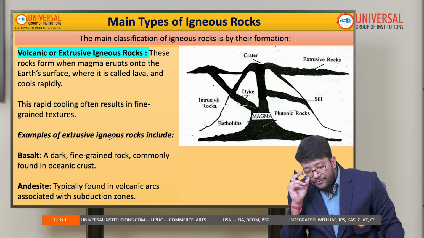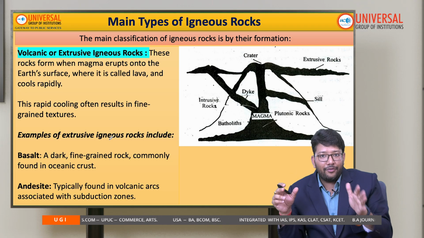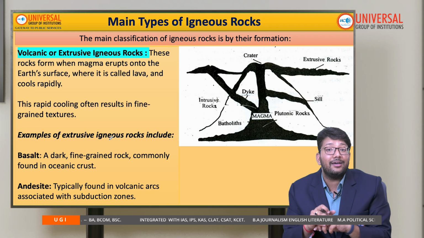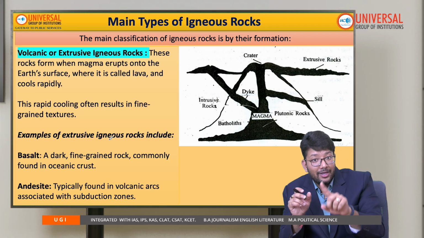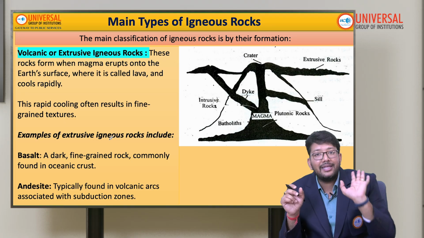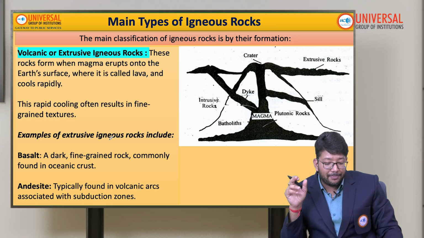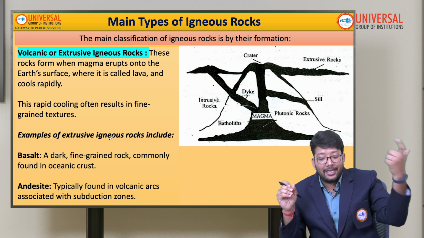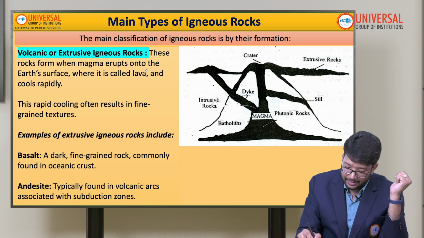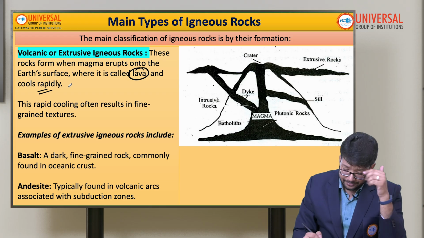If we talk about the classification of igneous rocks by their formation, first would be the volcanic igneous rocks or extrusive, because extrusive igneous rocks are formed by the volcanoes themselves, that's why the name. These rocks form when magma erupts onto Earth's surface, where it is called lava, and it cools rapidly.